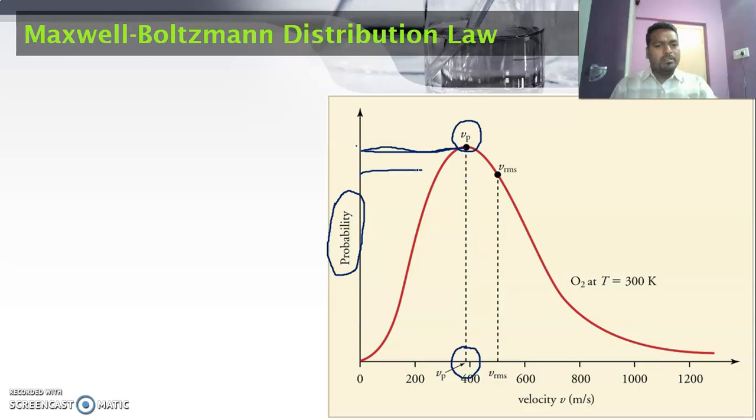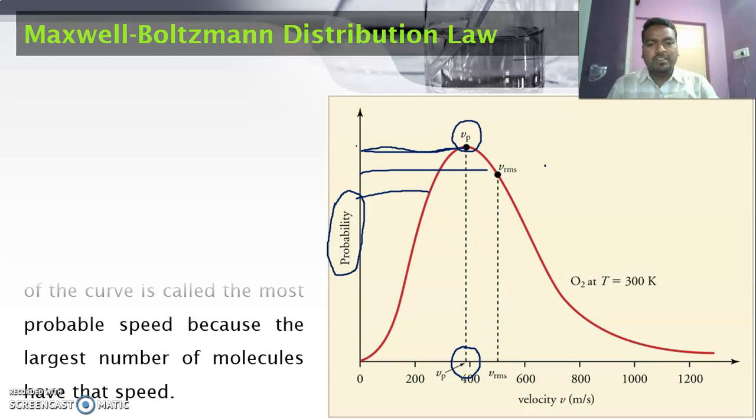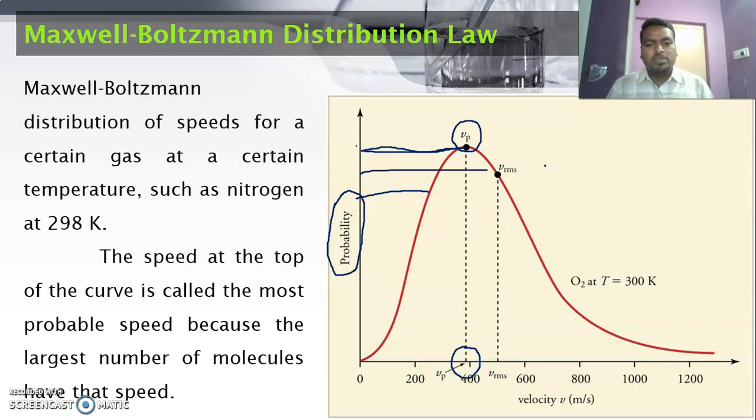So here the number of molecules is less. The number of molecules is less in this zone. But here there are more molecules. So having this velocity is called the most probable velocity. That is the velocity which is carried by the maximum number of molecules. And this is called VRMS, the root mean square velocity, which I will discuss later. So this is the probability distribution curve of number of molecules versus velocity of a gaseous particle.